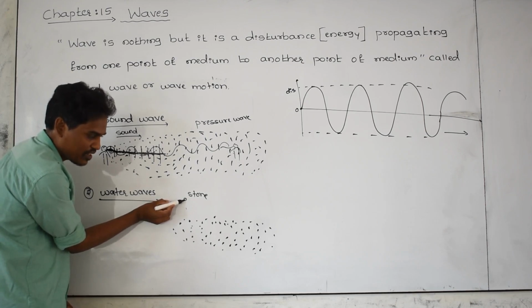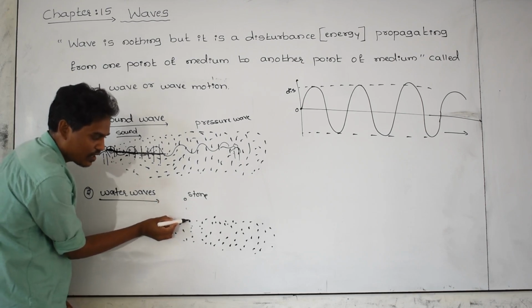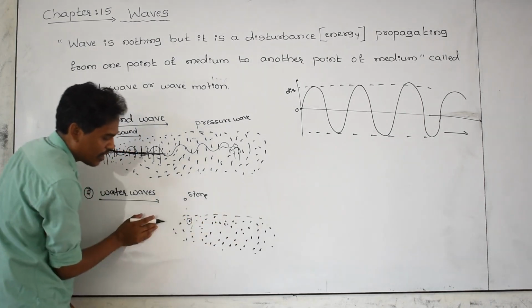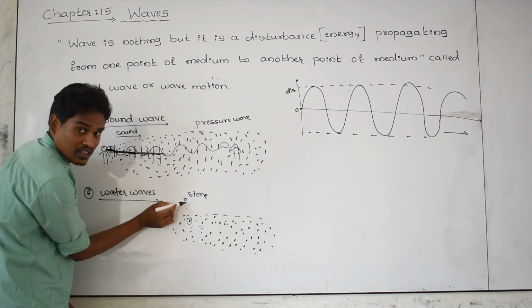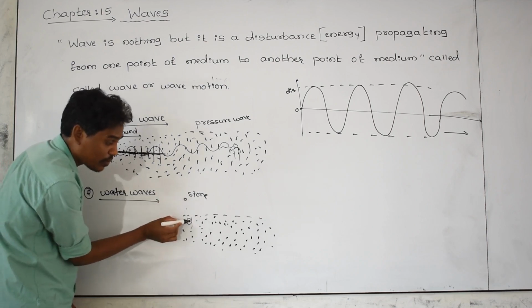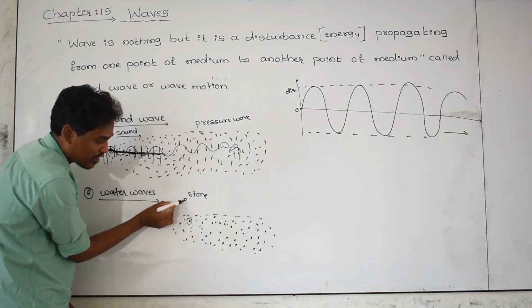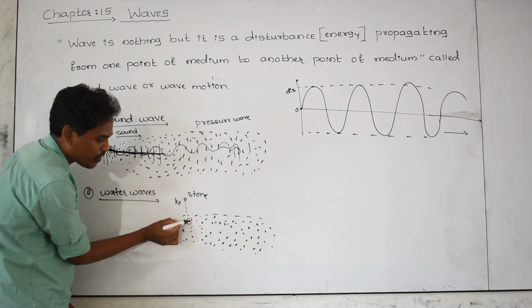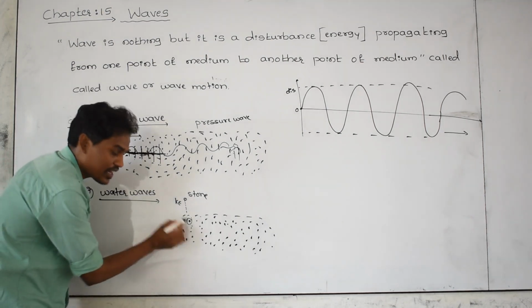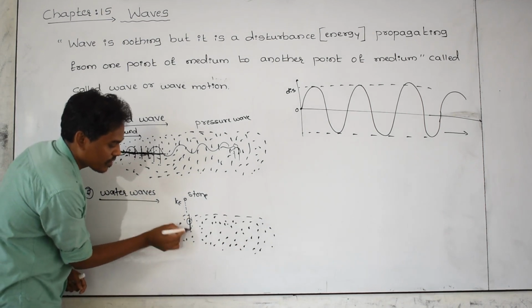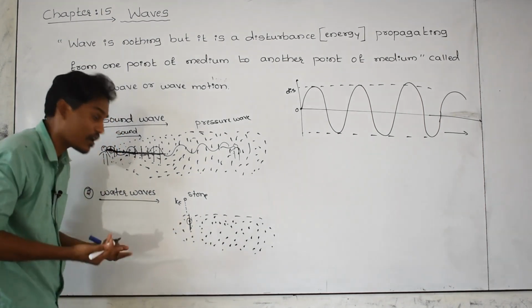When the stone comes downward and hits a water particle, the kinetic energy of the stone is transferred to the water particle. Then this water particle gets disturbed and starts vibrating like this.